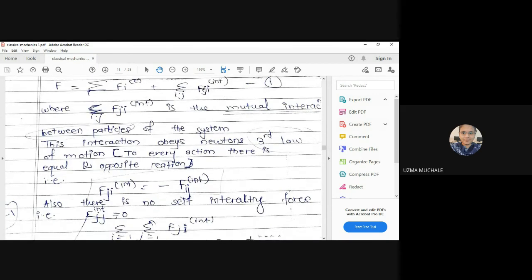So from this equation number 1, the second term Fji internal is exactly equal to minus Fij internal. Like this, the force acting on the ith particle due to the presence of the jth is exactly equal and opposite to the force acting on the jth particle due to the presence of the ith particle. Correct, na?